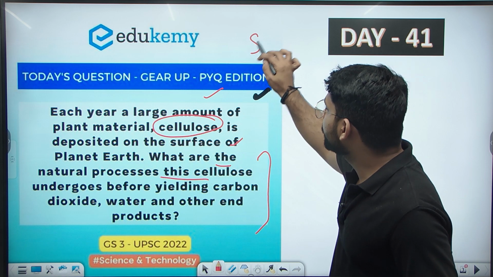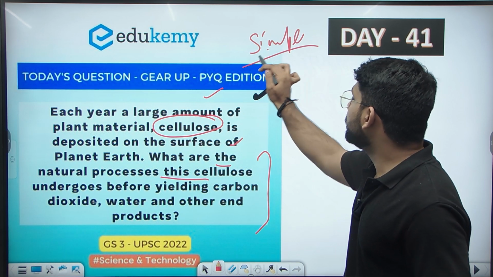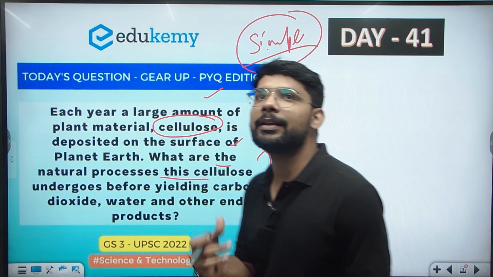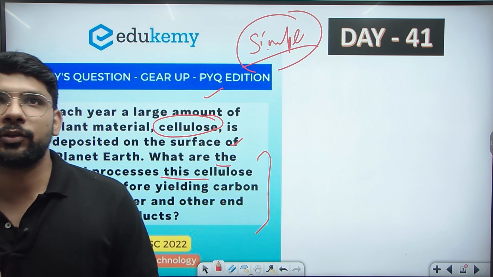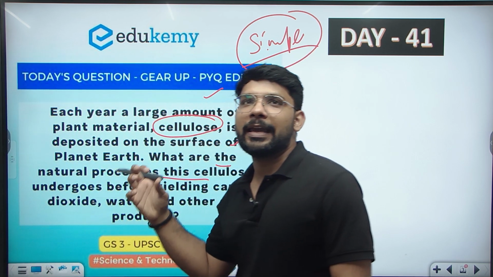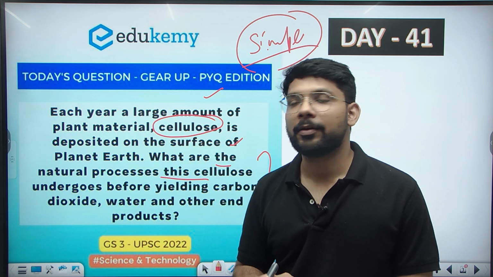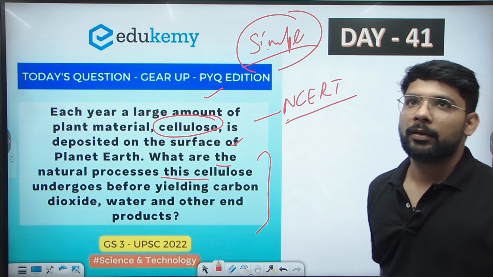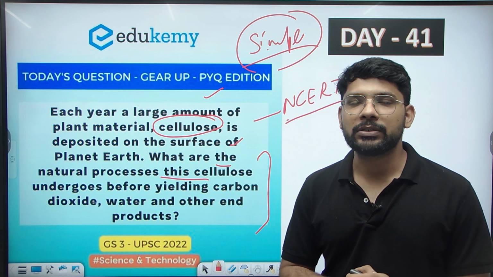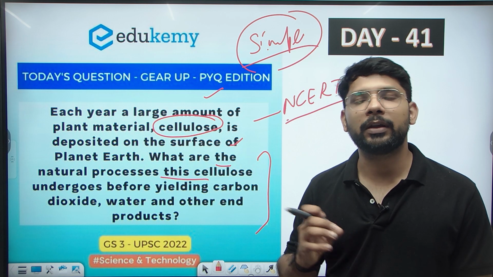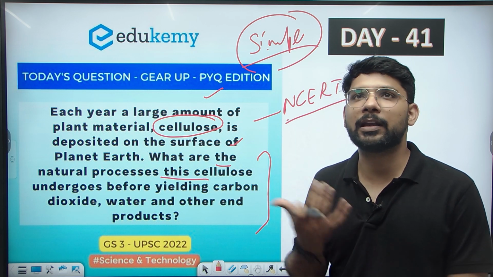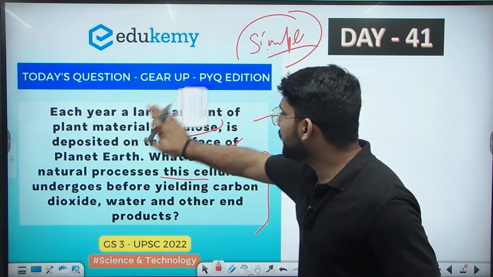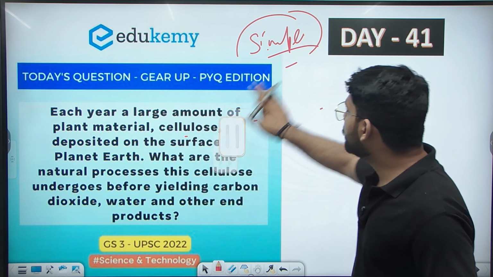The question is simple, but it is not easy to prepare for these kinds of questions. These are the unconventional questions, we can say, asked by the UPSC. So this was a game changer. This was a tricky question, we can say, but it is directly from the NCERT. Also, we can skip these kinds of questions if we have no information about this. If you are from a biology background or a medical background, you can easily attempt these kinds of questions also. Okay, so let's see what exactly the demand of the question is.